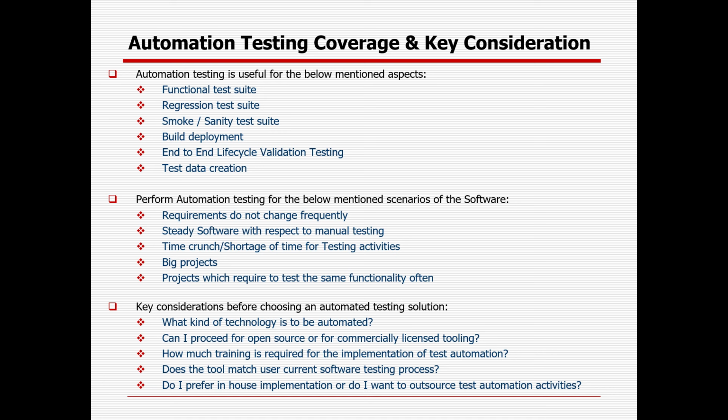Then what are the key things you need to consider before choosing any kind of automation testing solution? First, what kind of technology you will be automating. Then, can you use an open source tool or your own organization's tool, or will you go for a licensed, commercial tool? Then, how much training is required in case the tool is new for the organization.